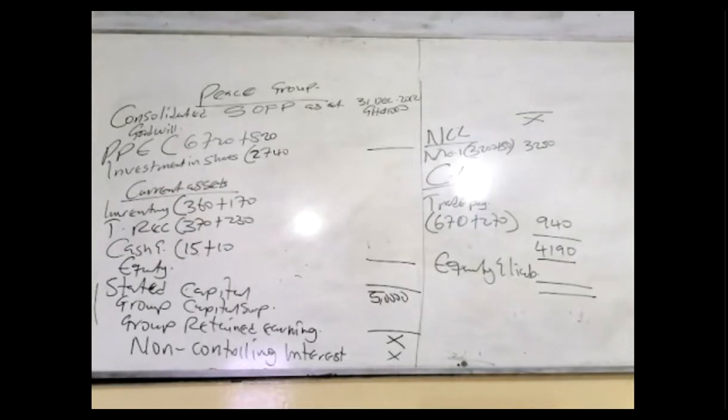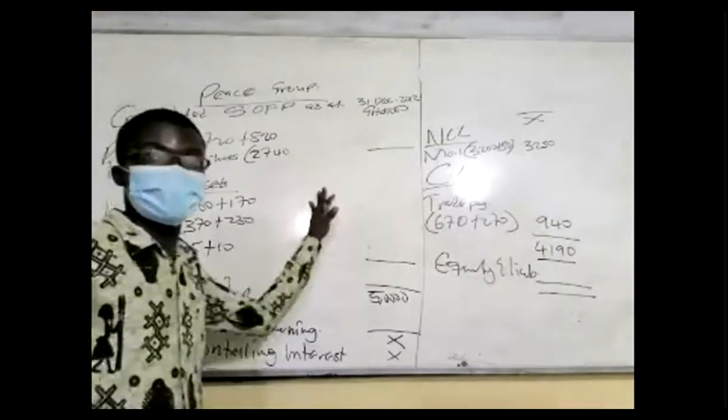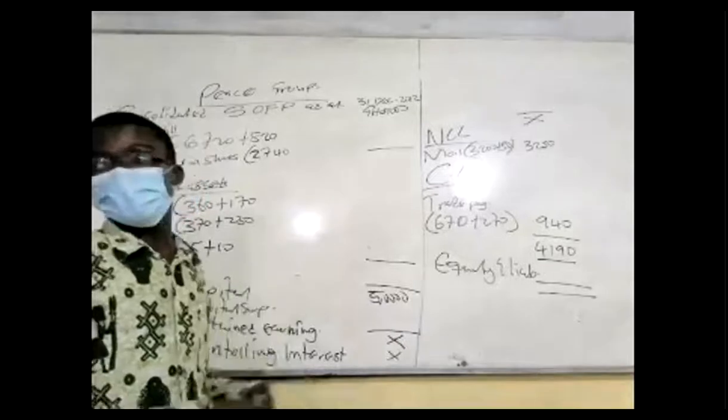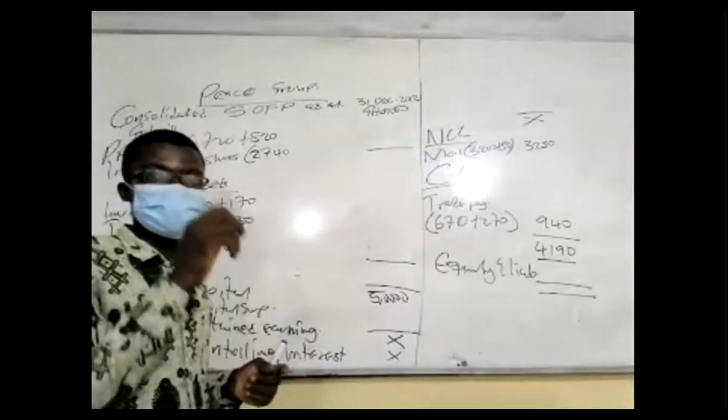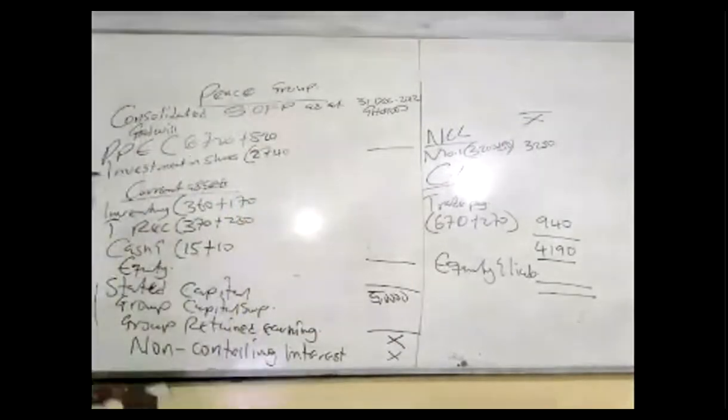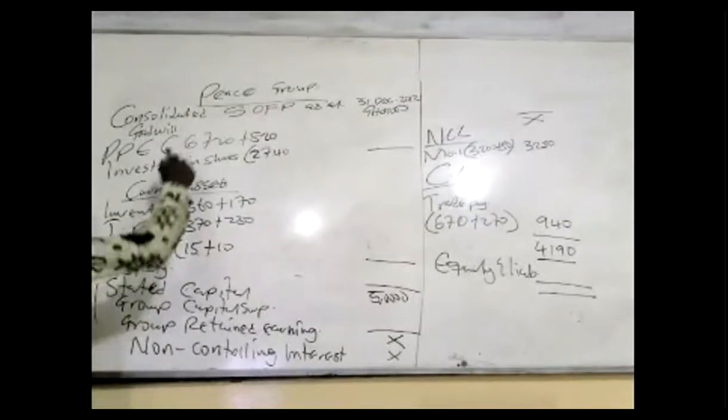Then we start with the workings. Rather unfortunately, I'll clean this board, but before I clean the board, make sure that you have all this in, so that when I prepare the workings, you go and put them in. The workings that we need to present are, first, goodwill.